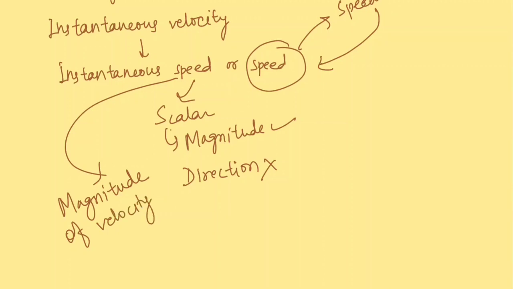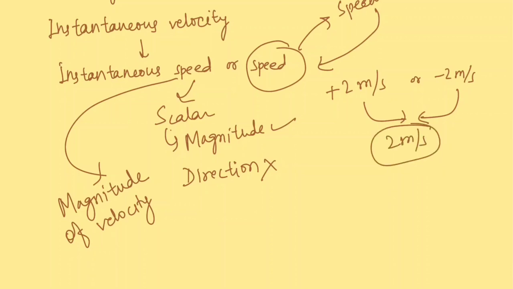So be careful: since it is just the magnitude, if the instantaneous velocity is, let us say, plus 2 meters per second or minus 2 meters per second, in both of these cases the speed will be only 2 meters per second.